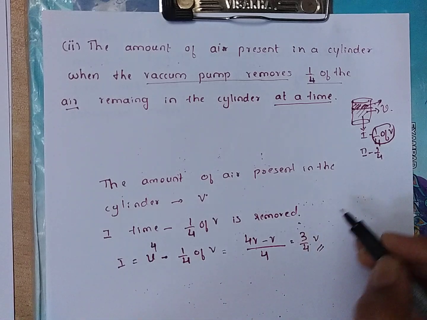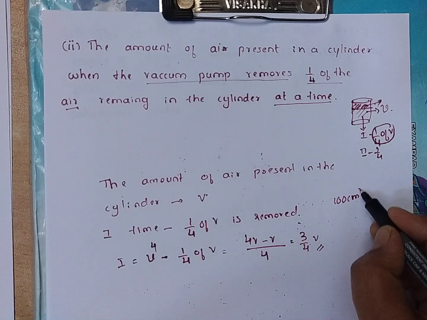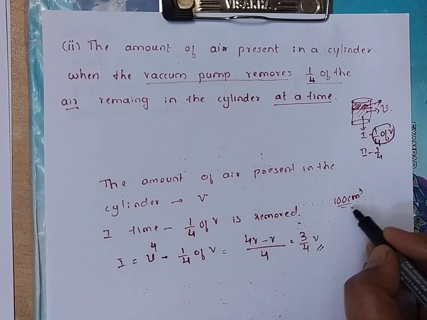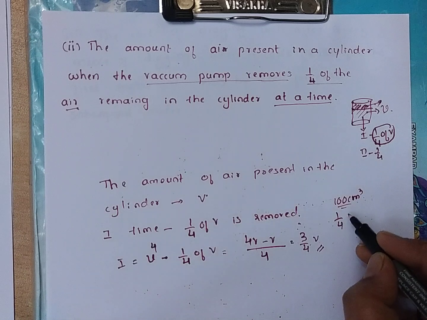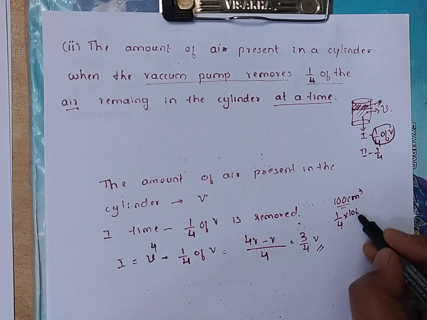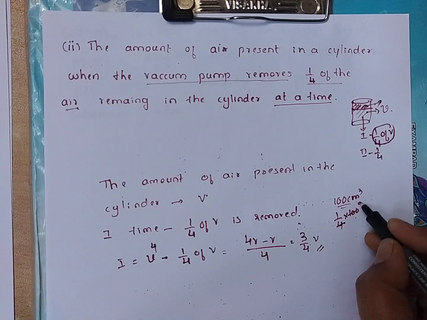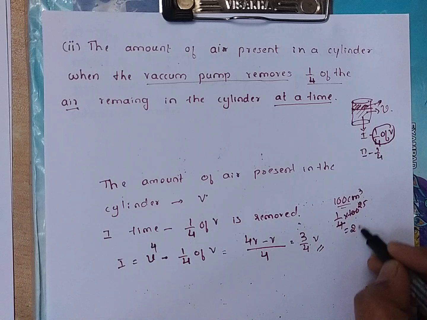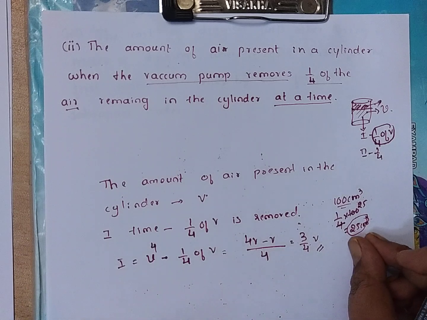Simplifying again, suppose 100 cubic centimeter volume of air is present. 1/4 of V means what? 1/4 of 100 is removed. 4 25s are 100. How much is removed? 25 cubic centimeter is removed.